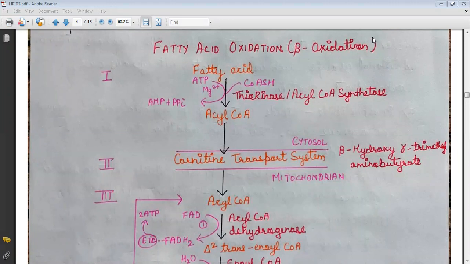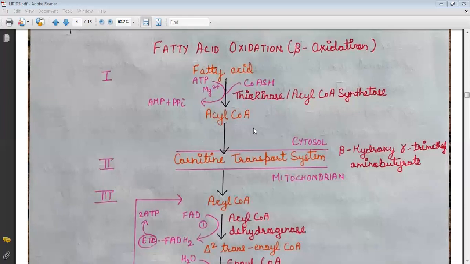In beta oxidation, the fatty acid is oxidized to form acyl-CoA molecules. The reaction happens outside the mitochondria, in the cell. Beta oxidation is divided into two parts. Half of the reactions occur in the cytosol of the cell, and half of the reactions occur in the mitochondria of the cell.